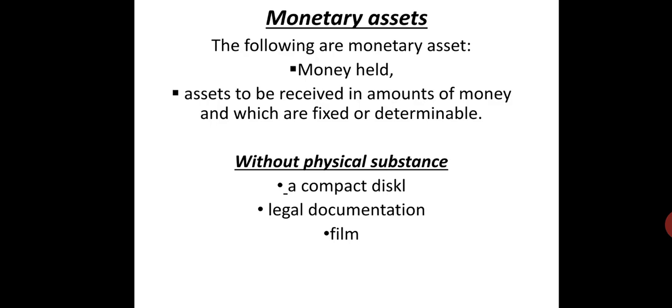And assets to be received in amounts of money which are fixed or determinable, that is ascertainable, these are called monetary assets, right? And one more feature is without physical substance. Intangible assets should not have physical substance.